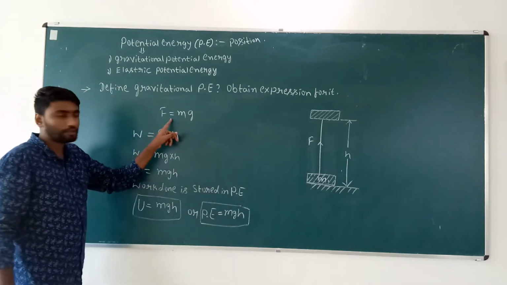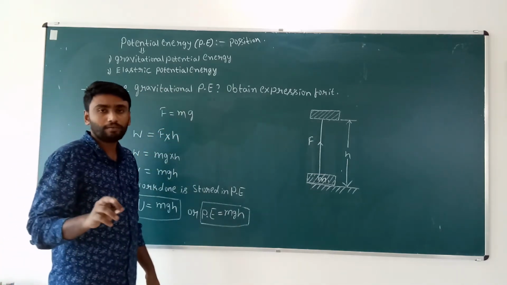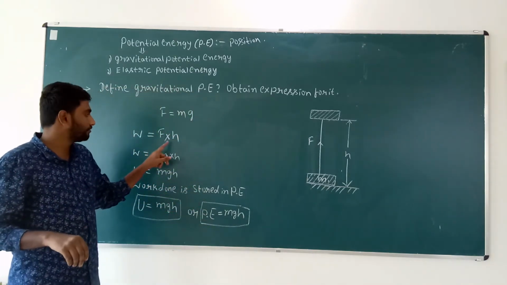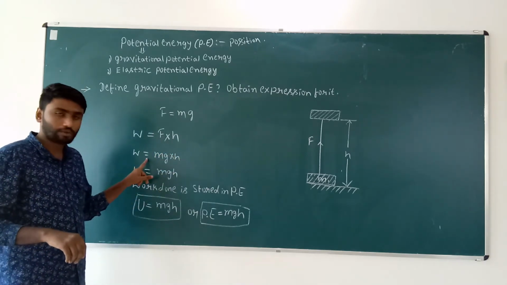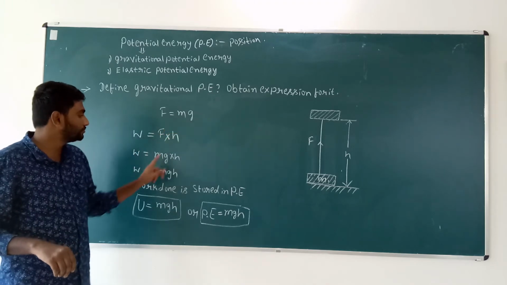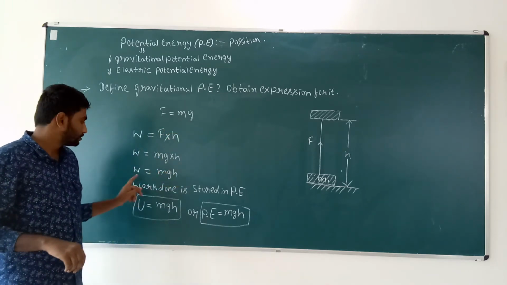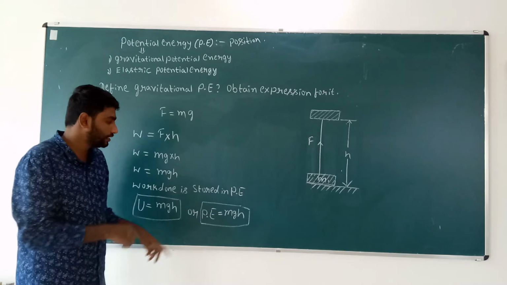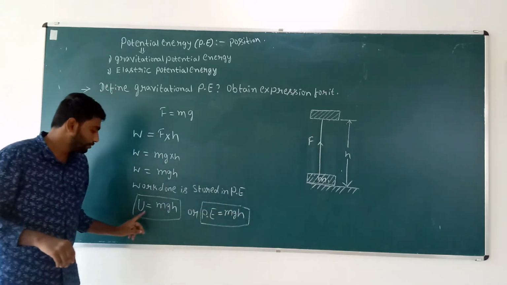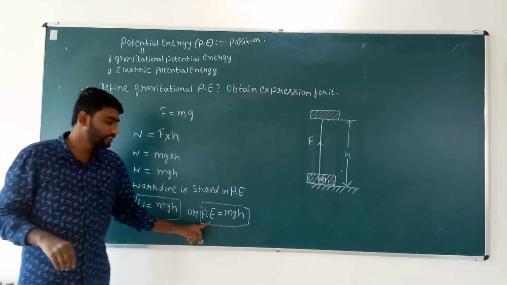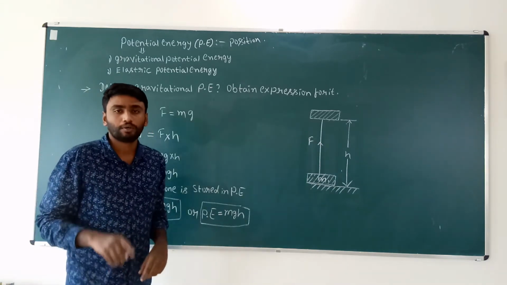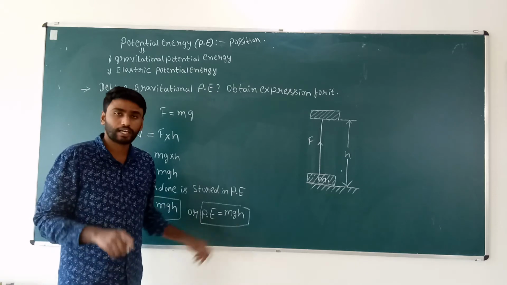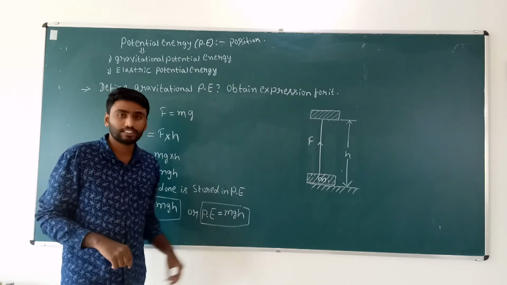So F equals mg. Work done W equals F into h, so W equals mgh. This work done is stored as potential energy, so U equals mgh, or PE equals mgh, where PE is the potential energy, m is the mass, g is the acceleration due to gravity, and h is the height.